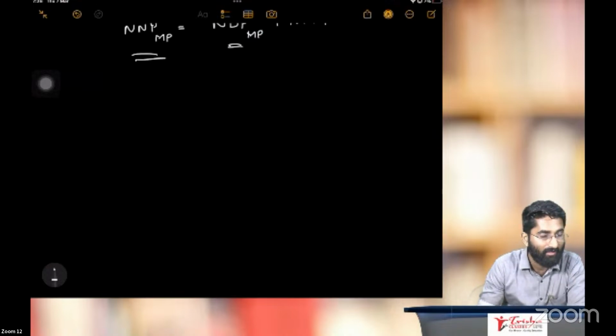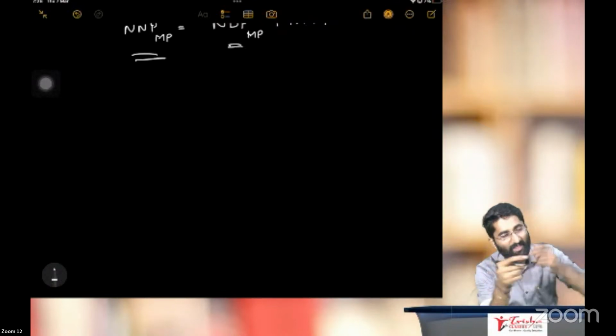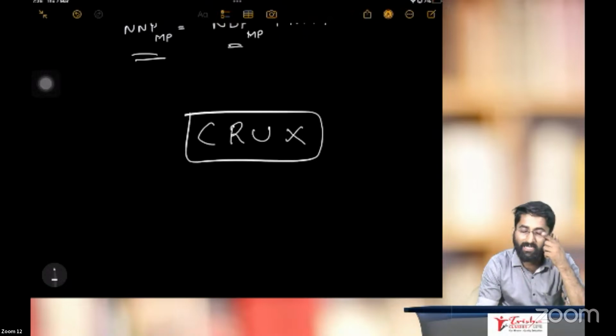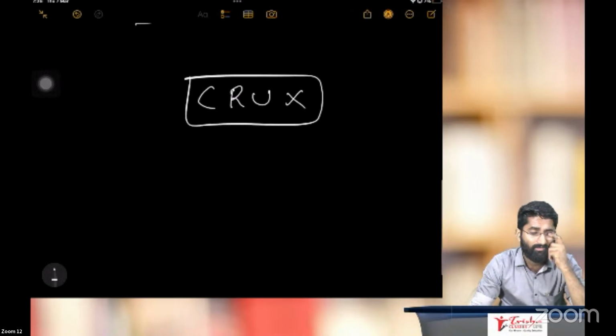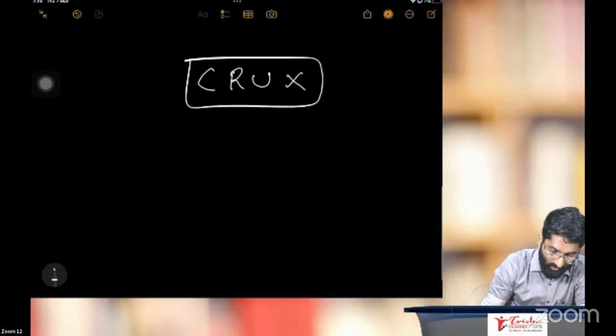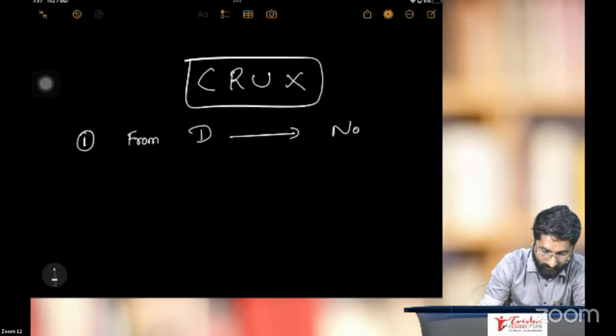See, crux. Somewhere on the right side of the page, at the top, or on a different sheet, you can keep one sheet for this crux. This is a very important point. Point number 1: from domestic to national.